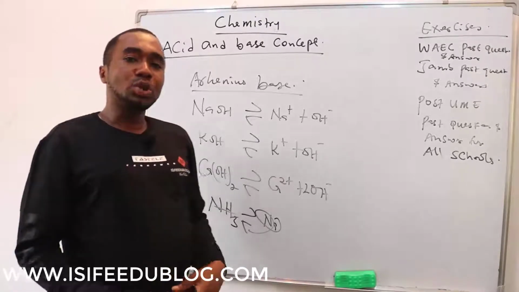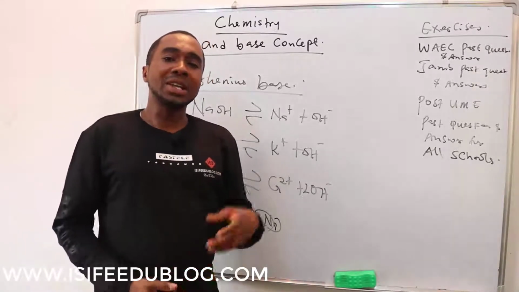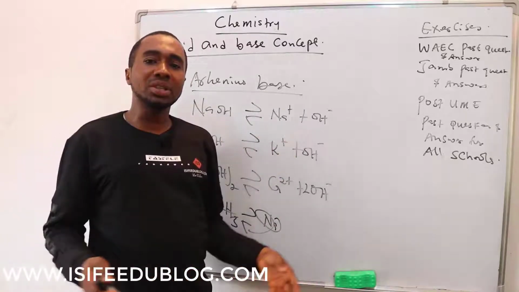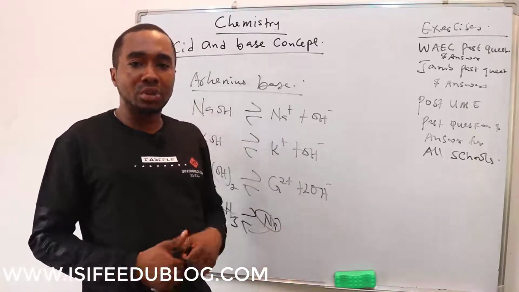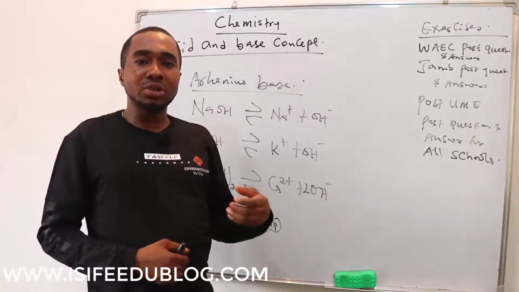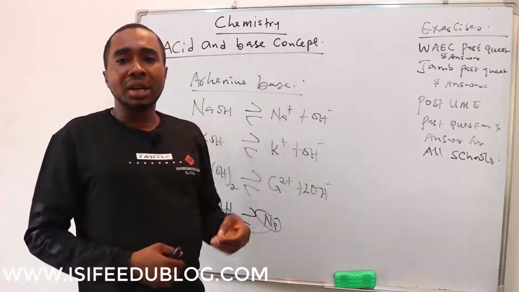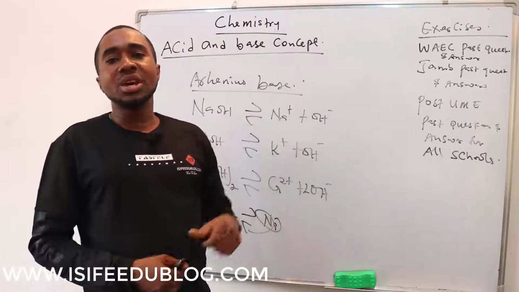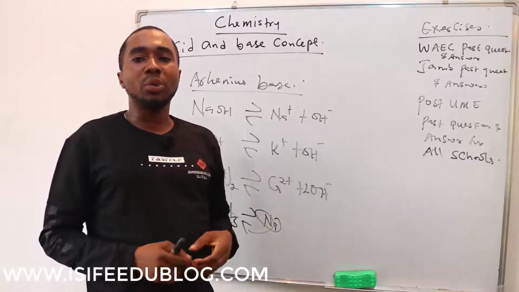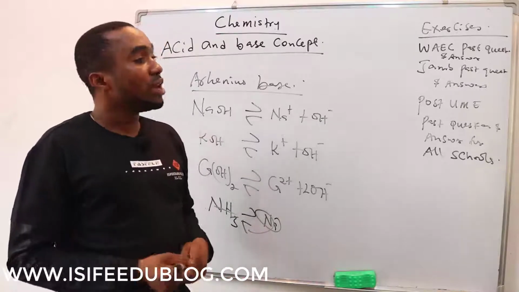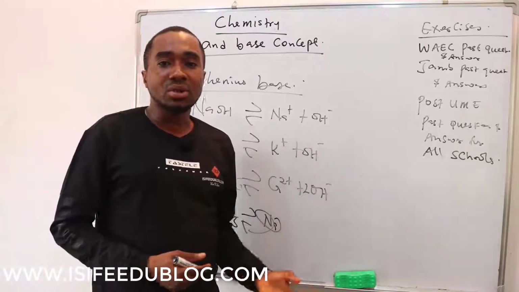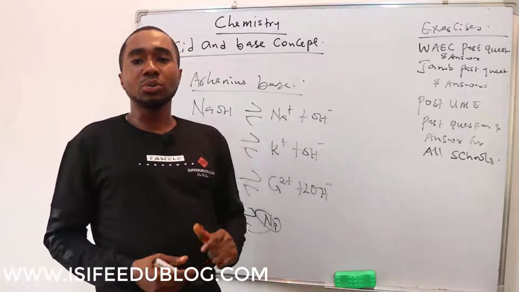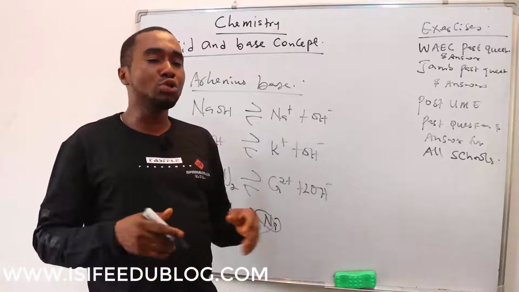Another limitation, the third one, is that he said that acid ionizes to produce hydrogen ion in water, but it is not possible to get ordinary hydrogen ion in water. Hydrogen ion is an electrophile, so once a hydrogen ion comes out, it will try to attach itself to a water molecule to form what is called hydronium ion. So whenever an acid ionizes in water, it is not hydrogen ion that will be isolated in a free state. What will be produced in a free state is the hydronium ion.